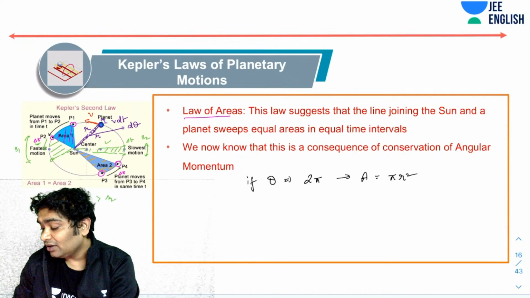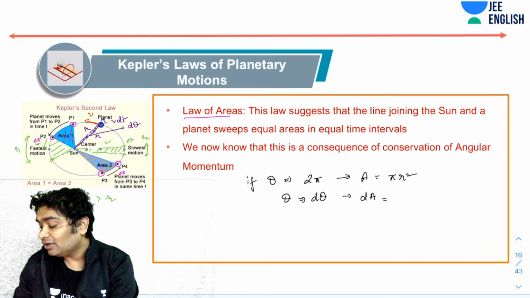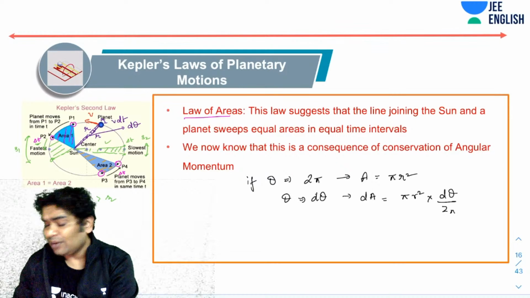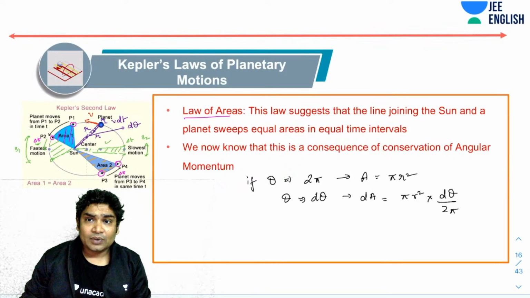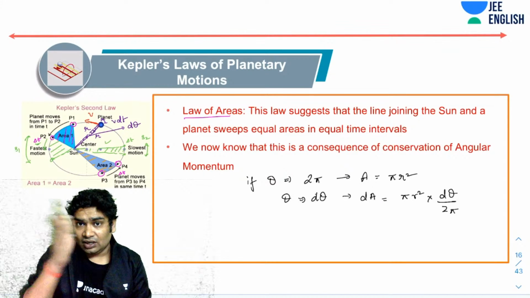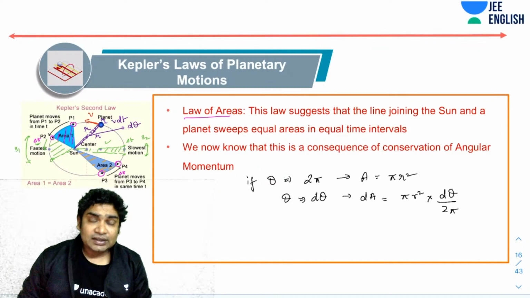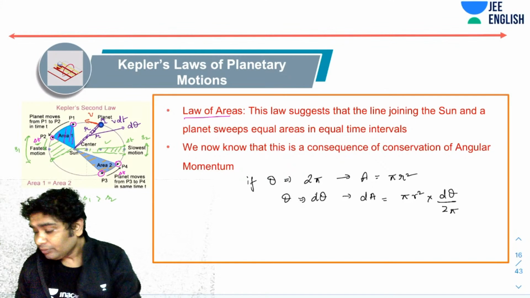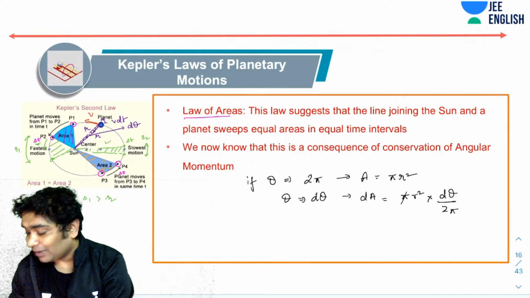So if the angle covered is d theta, the area covered would be pi r square into d theta over 2 pi. I'm just applying the unitary method. I'm saying if it turned only by an angle of d theta, then the area covered would have been this. So turns out this is what I'm getting.